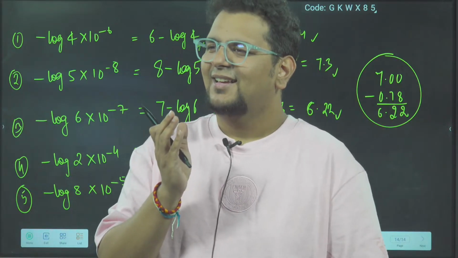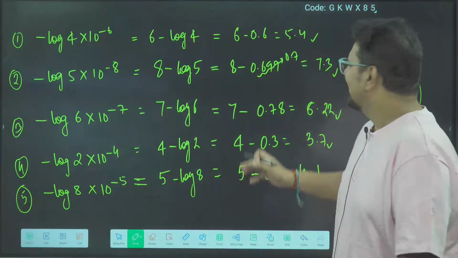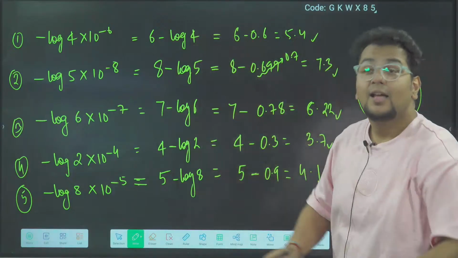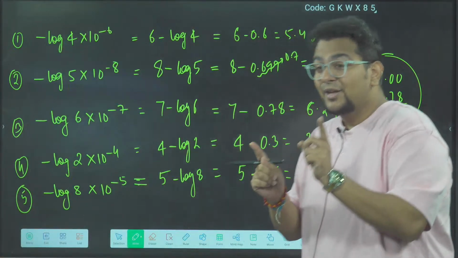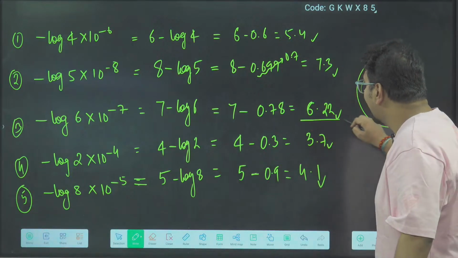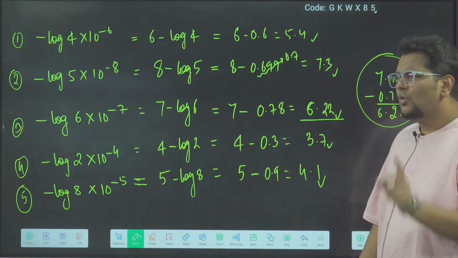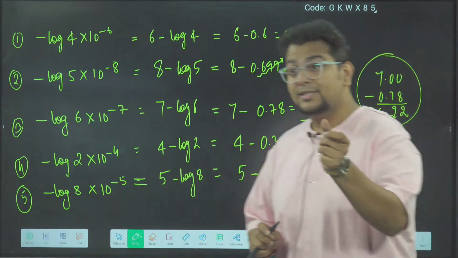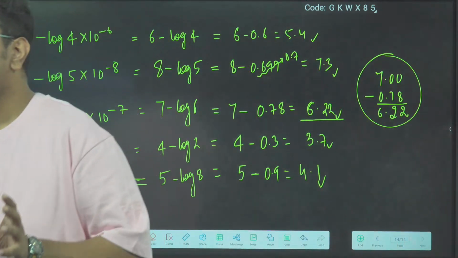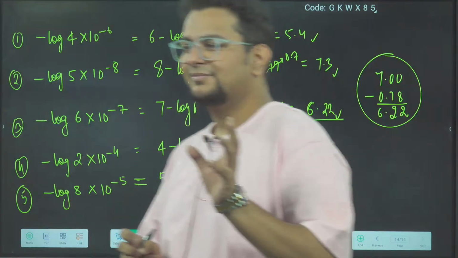Exactly. I also did 7 minus 0.8. Very common. But you can understand, after getting it, the first instinct came, why didn't I solve this like this? Silly mistake got avoided. Are you getting the point?